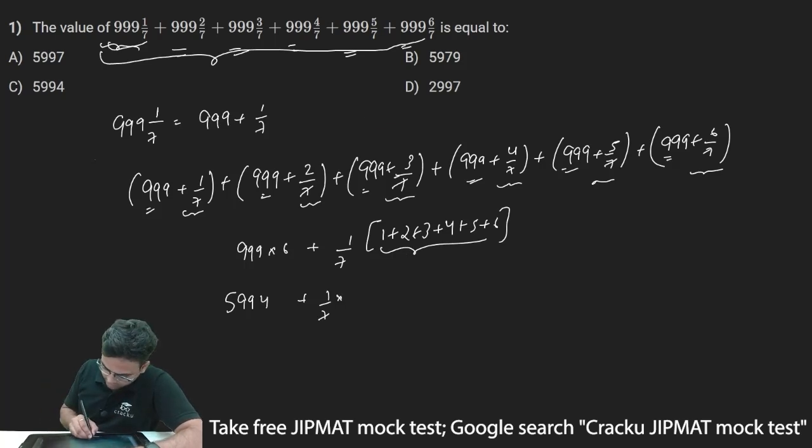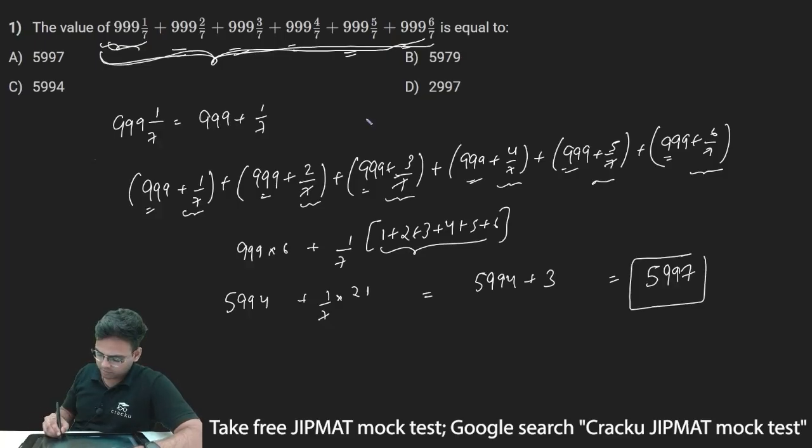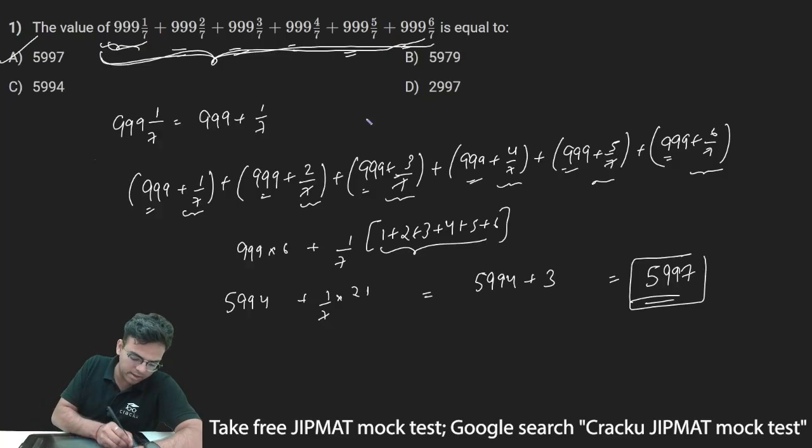So 1 by 7 into 21. So this can be written as 5994 plus 1 by 7 into 21, which is 3. So 5994 plus 3 is equal to 5997. Thus the value of this entire equation becomes 5997, and therefore option A is the correct answer.